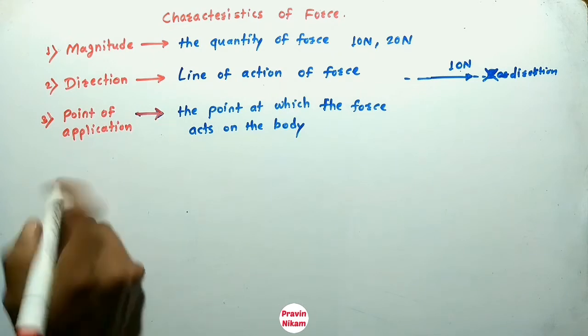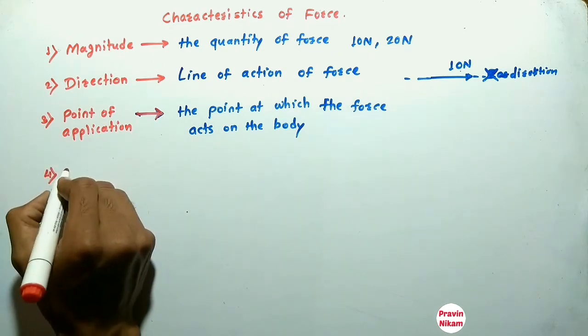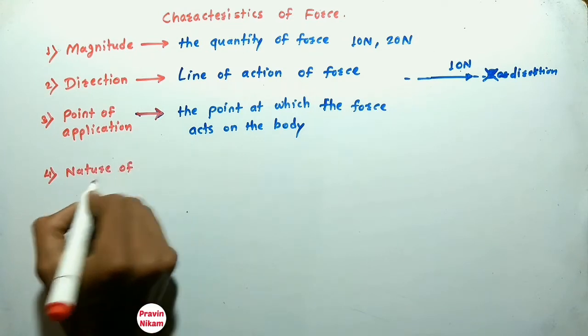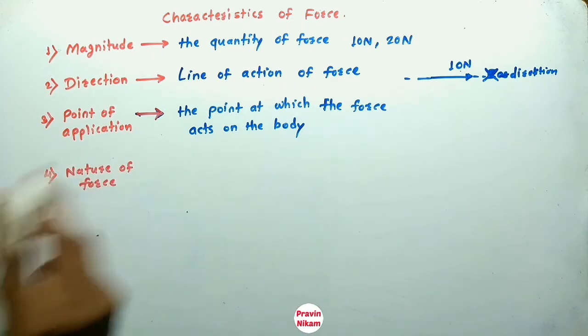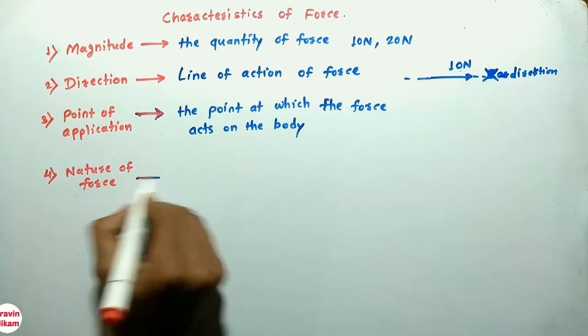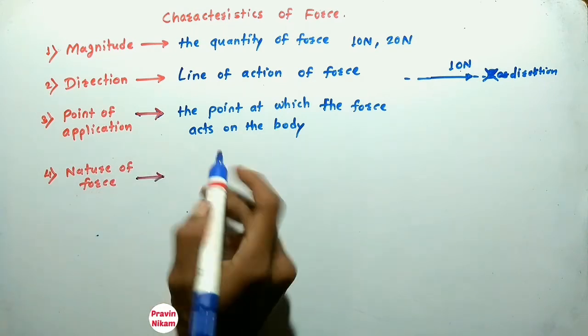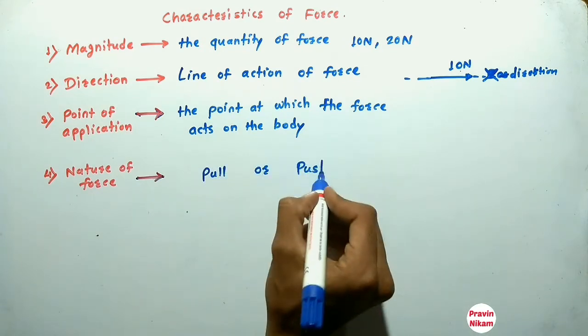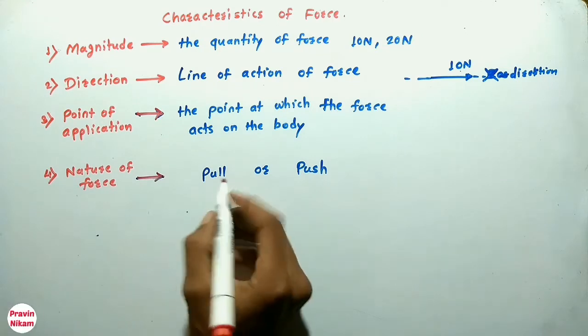Then the fourth characteristic is the nature of force. There are two types of nature of force, pull and push type. What is meant by pull type force?